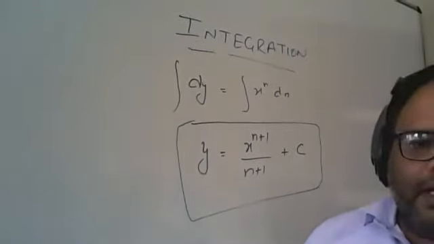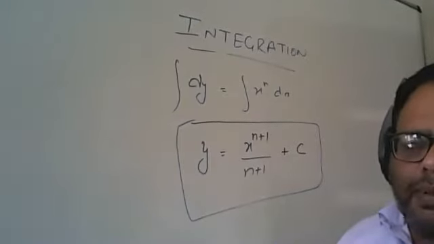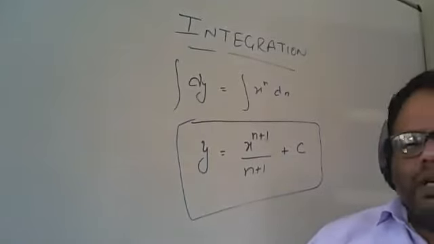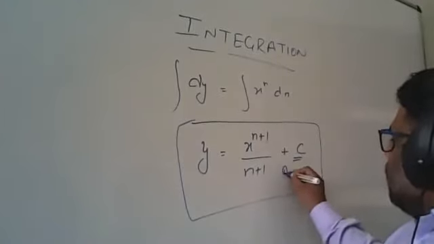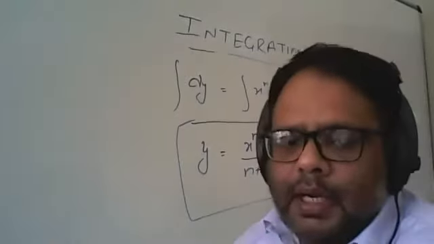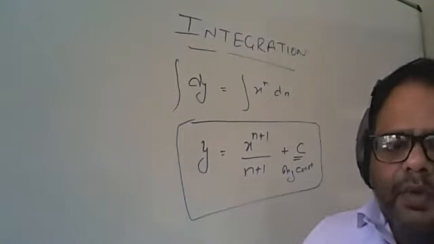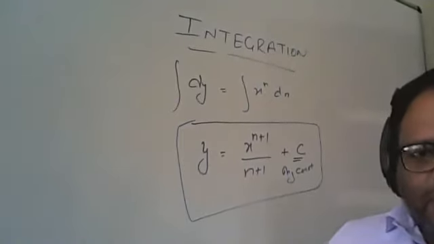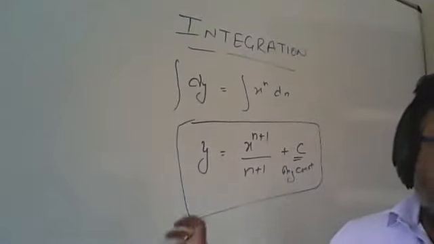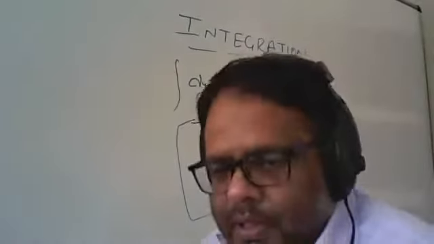Now, c is any constant and you have to apply it in every question, especially for the indefinite integral. Wherever you find a question for the indefinite integral, after finding the integration, just put c there. C is any constant.